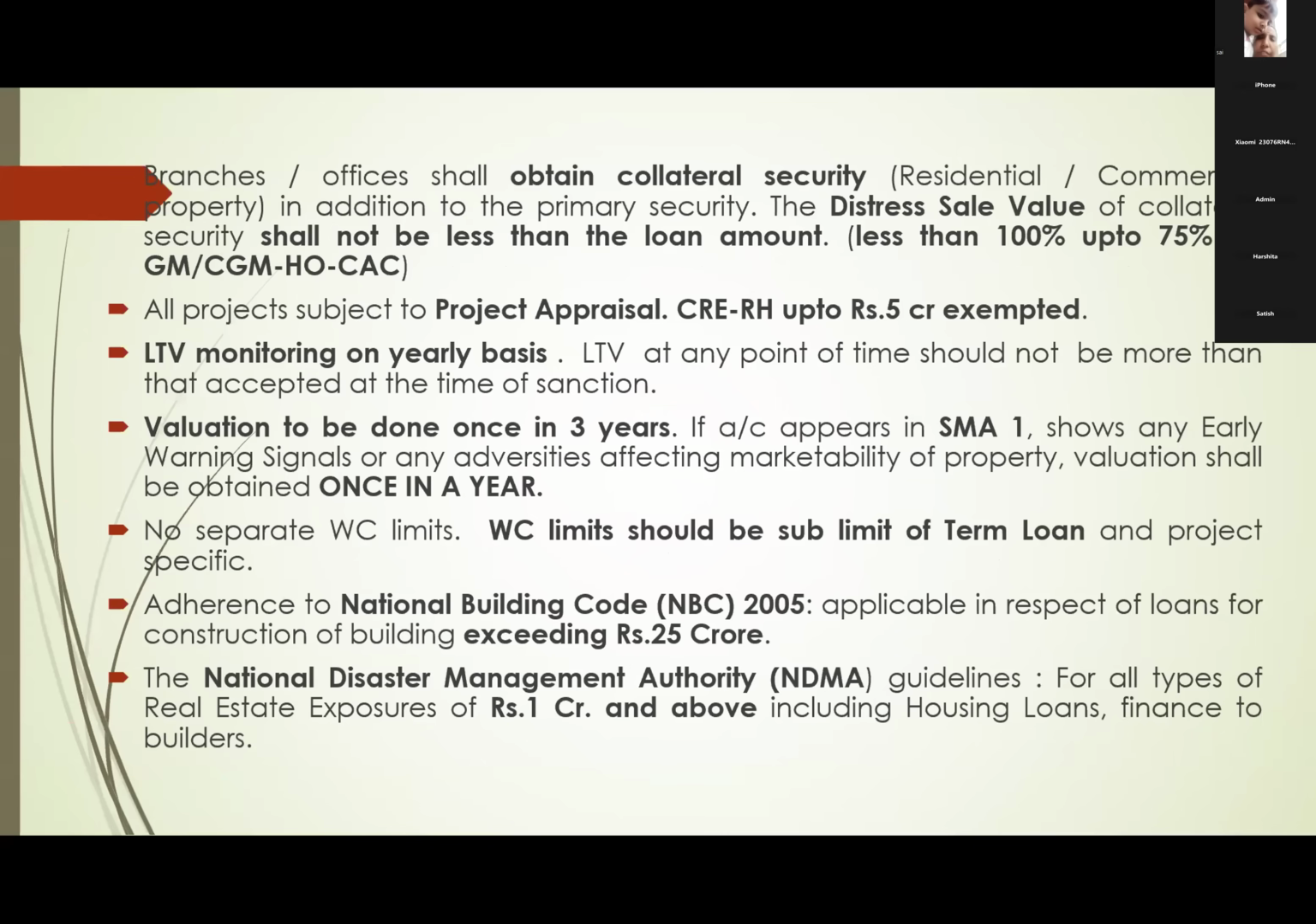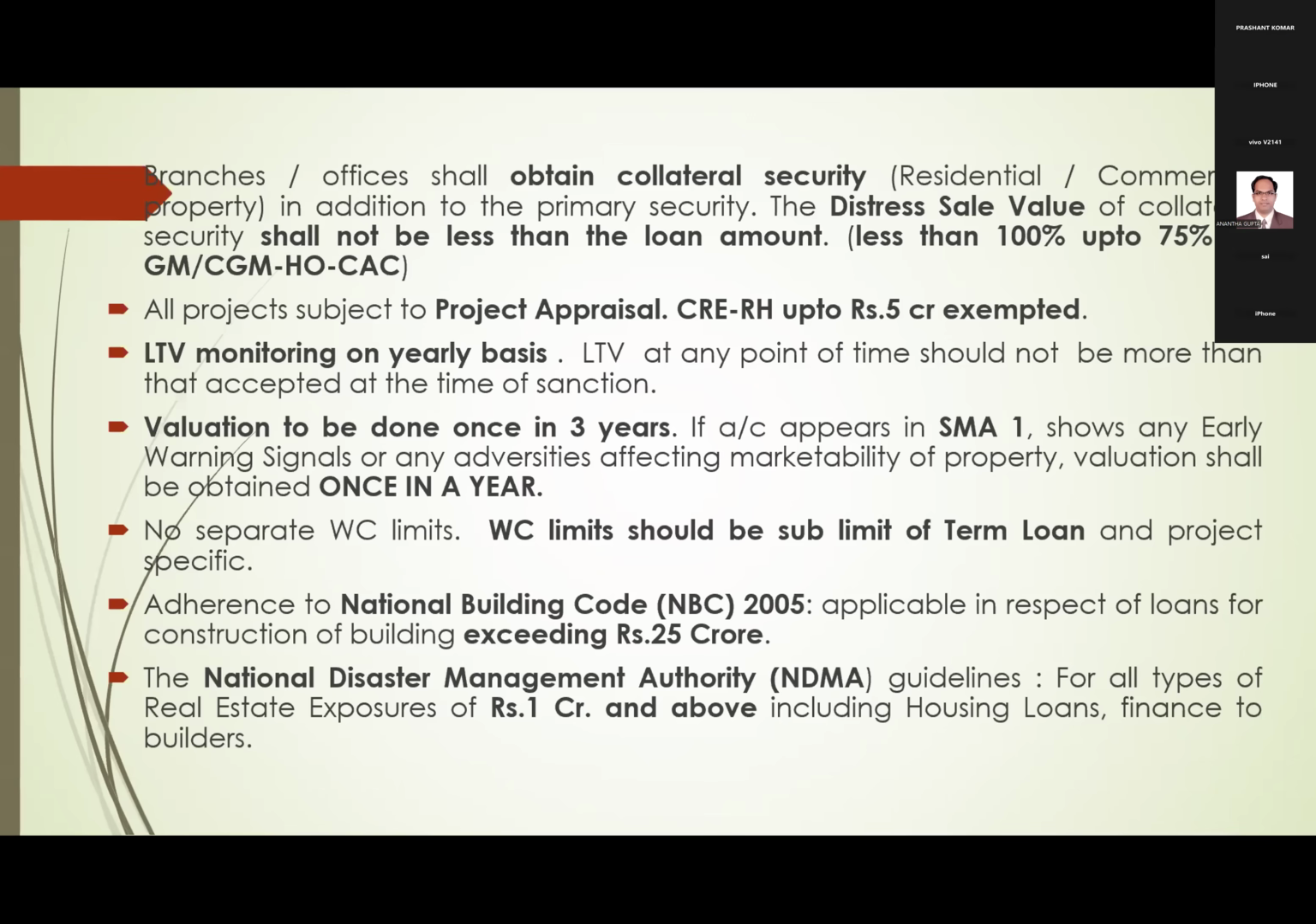Next, another important aspect the bank has given about 3-4 years ago: while sanctioning a commercial real estate loan, compulsorily you have to obtain collateral security. Primary security, normally whatever construction they are doing, the shopping complex, will be there as primary security. Apart from primary security, you have to obtain collateral security also. What is the extent of this collateral security? At least equal to loan amount. That is 100% collateral security is required.